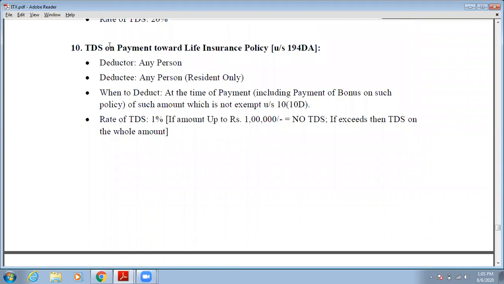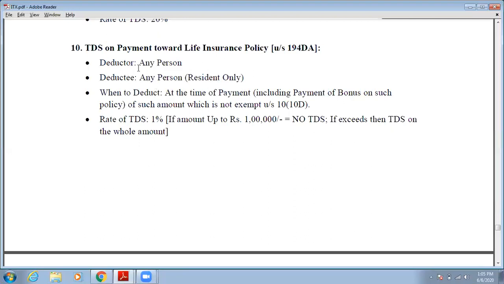Then let's move on to the next provision. The next provision is TDS on payment towards a life insurance policy. If you are paying any amount or any premium to a life insurer against a life insurance policy, then what will be the TDS rate? Who will be the deductor? The deductor may be any person. It may be an individual, HUF, AOP, BOI. Any person may be the deductor. Who will be the deductee? Any person, but resident only. That person must be resident only.